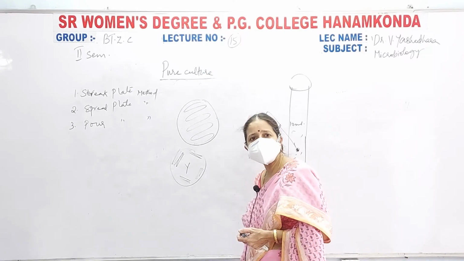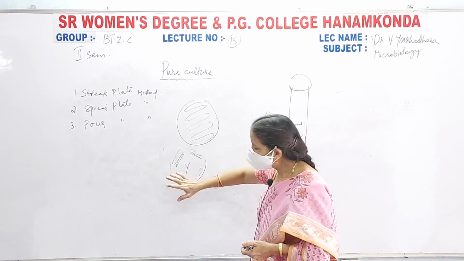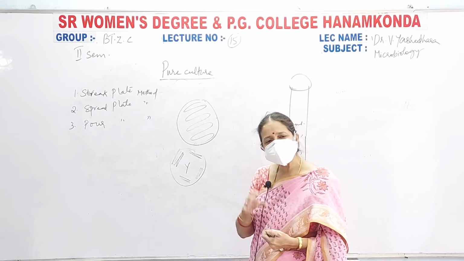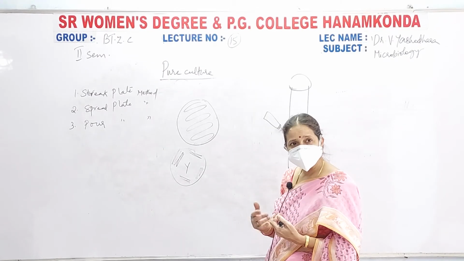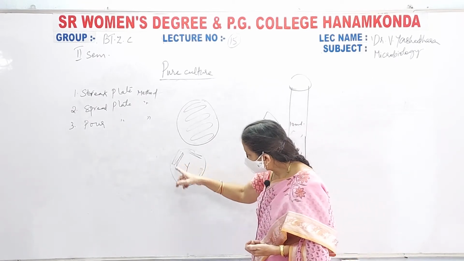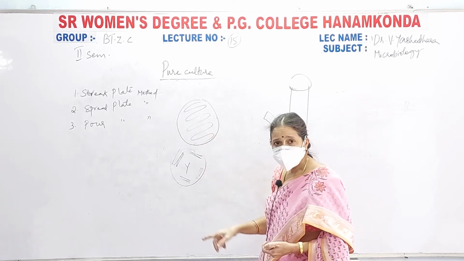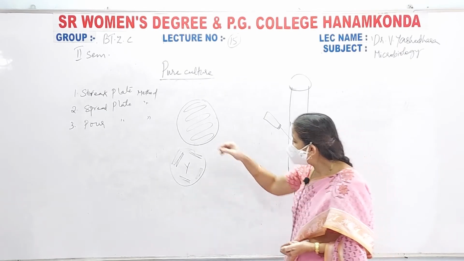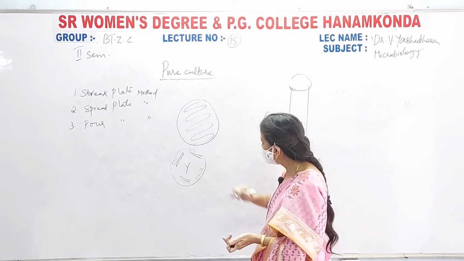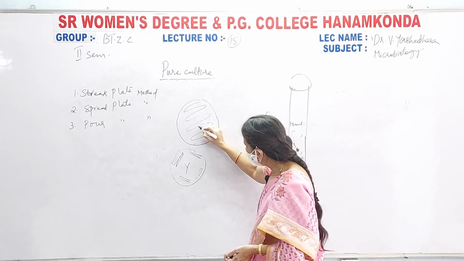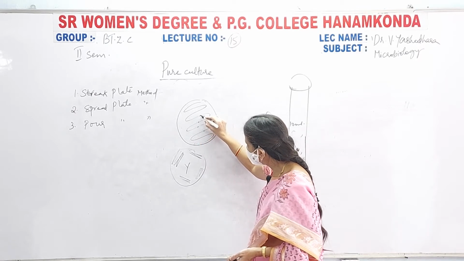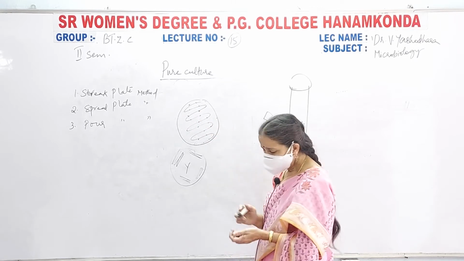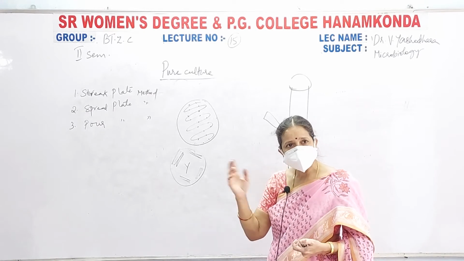Then, after streaking, cover it with the lid of the petri plate and keep it in an incubator at 37 degrees centigrade for 24 or 48 hours, based on the growth of the microorganism. The microorganisms will grow on that streaking part, and they grow far from each other. Why? Because they grow here and there along the streak, so the microbial colonies are formed far from each other.